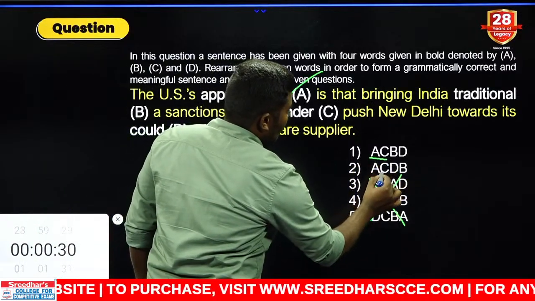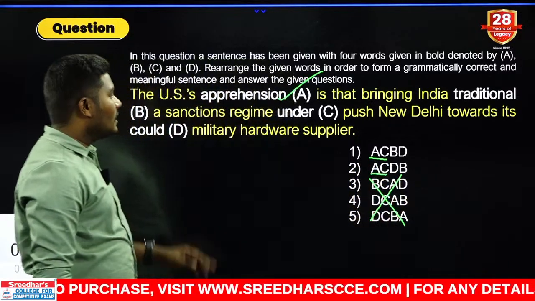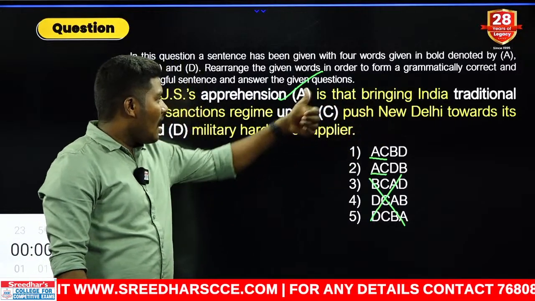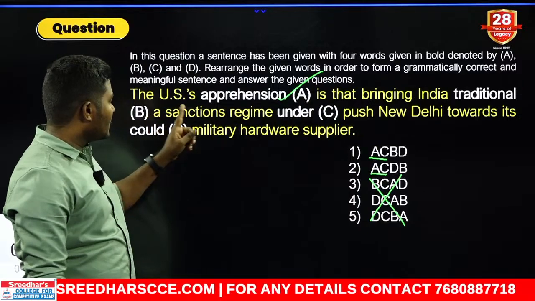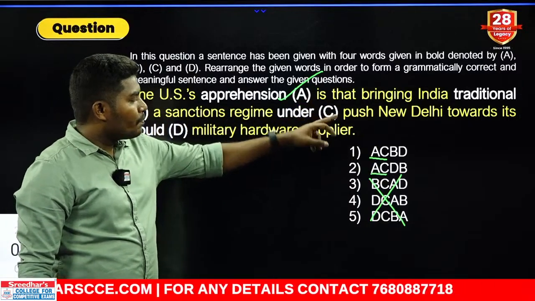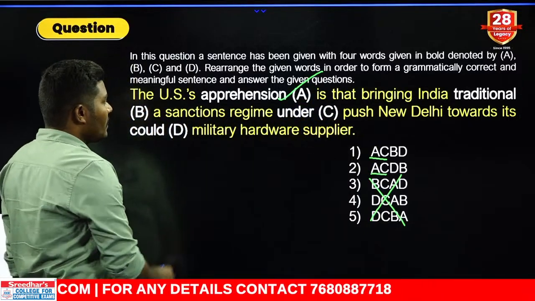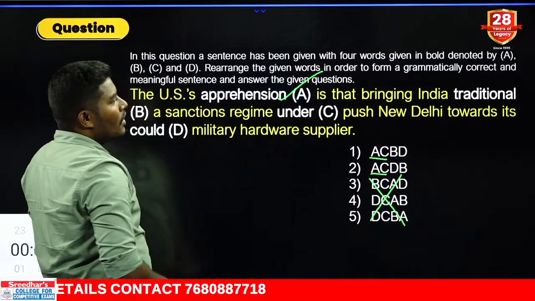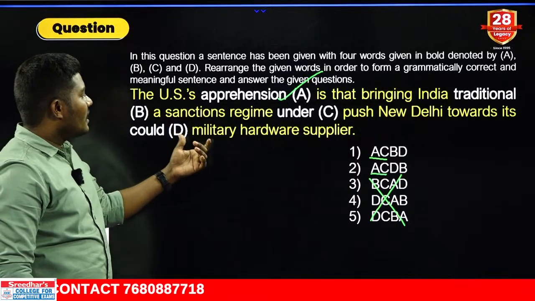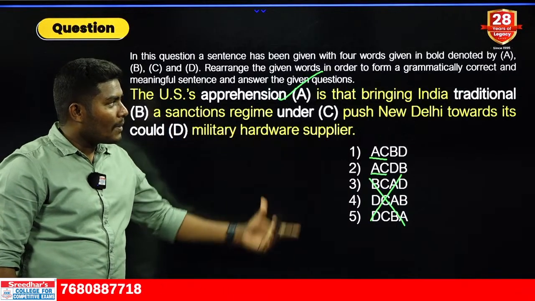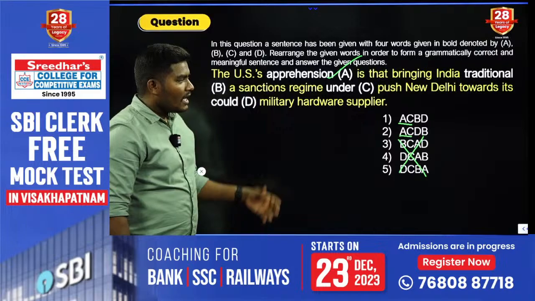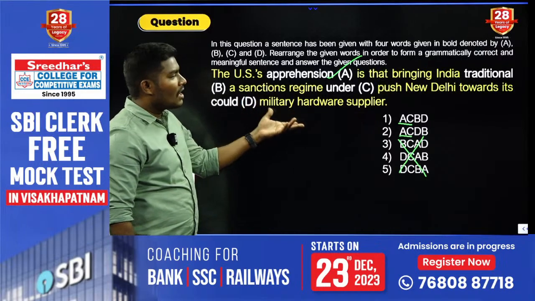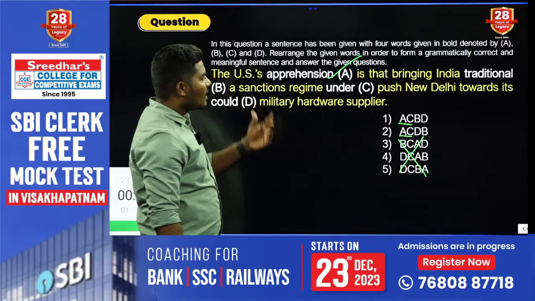Now in the remaining combinations, what is common? AC. Let us check this now. The US apprehension, that is bringing India under, that is C, under a sanctions regime, dash push. What push? Can you tell me which can be your answer? Traditional push, or is it could push New Delhi towards its dash military hardware supplier? Is it traditional military hardware supplier, or is it could military hardware supplier? That is traditional military hardware supplier.